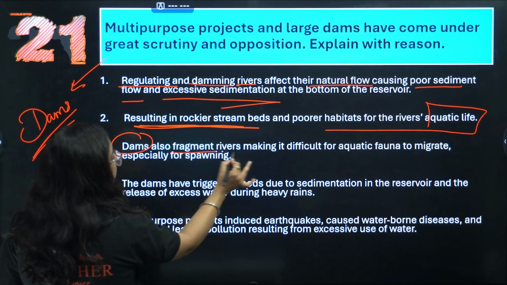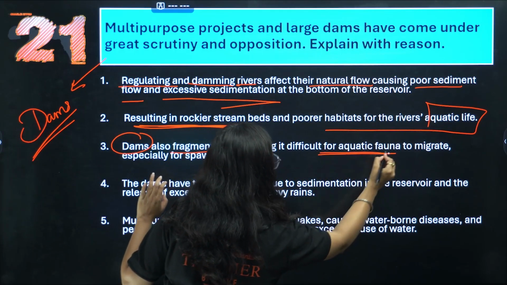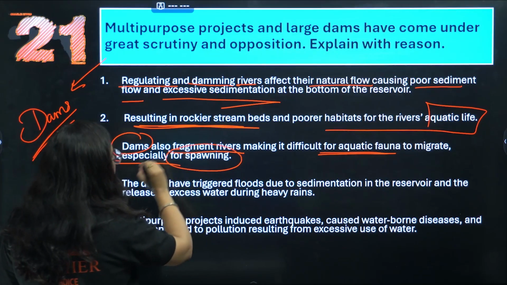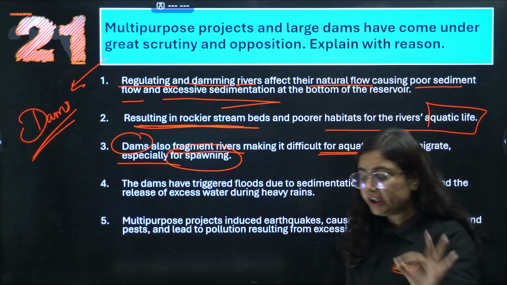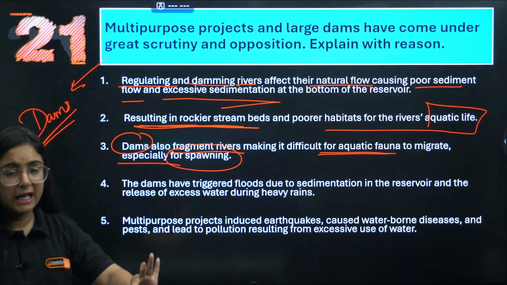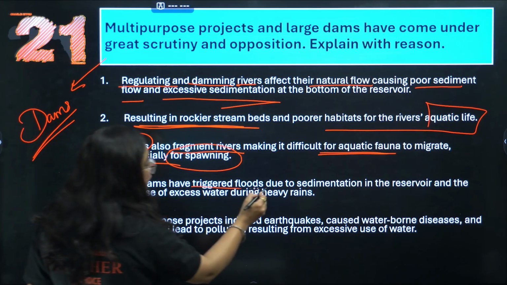Dams also fragment rivers, making it difficult for aquatic fauna to migrate, especially during the time of spawning. So basically, they migrate according to the season. They migrate according to spawning time. Okay, this will make it difficult. The dams have triggered floods.